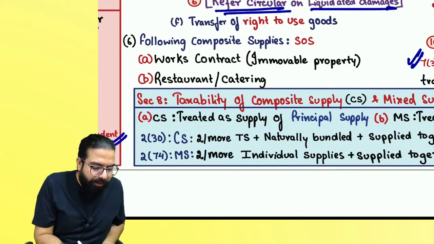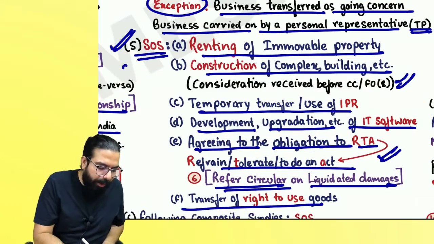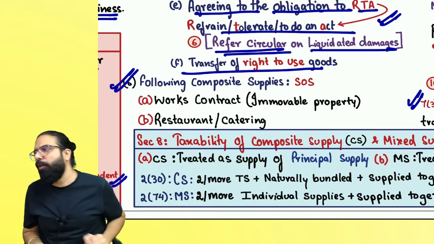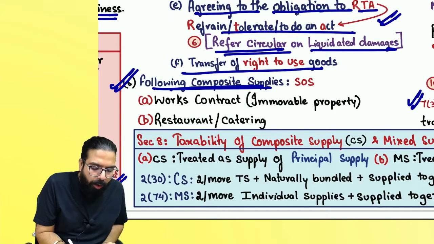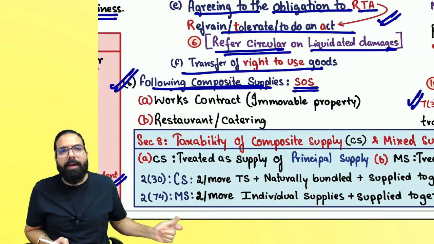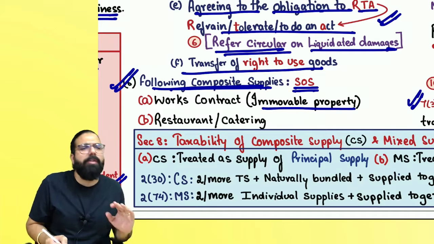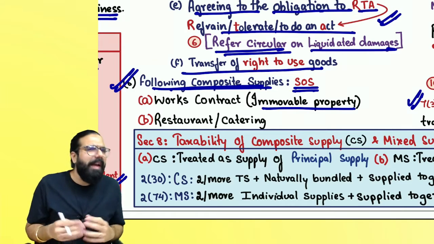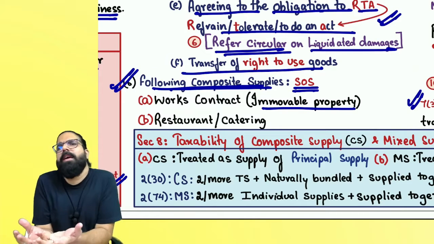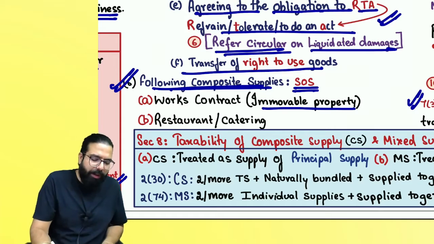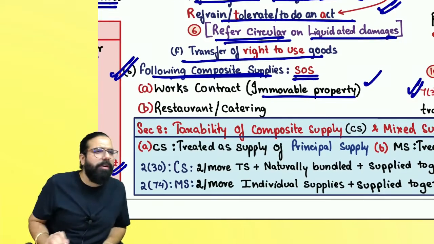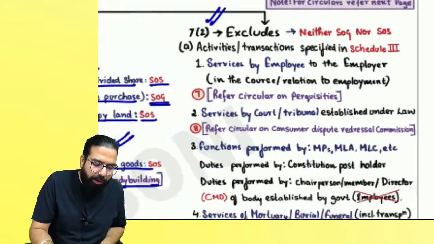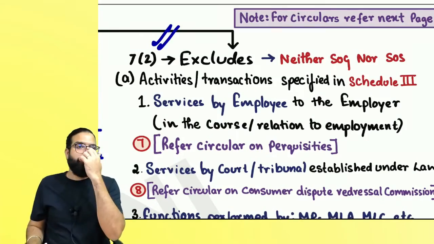The next one over here is transferring of right to use. Always remember, it is always a supply of service. The next paragraph is paragraph number 6 of Schedule 2, which says, following composite supply is always a supply of service. Works contract is always in relation to immovable property. Remember, construction, fabrication, erection, installation in respect of an immovable property is always what? Works contract, and works contract is always a supply of service. Restaurant and catering is also always a supply of service.